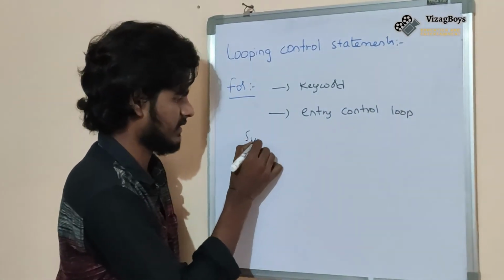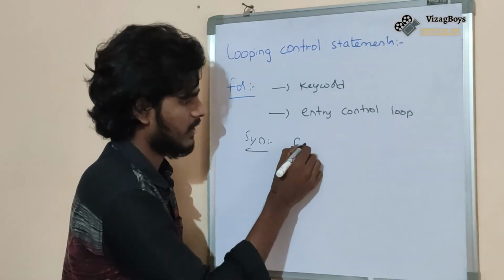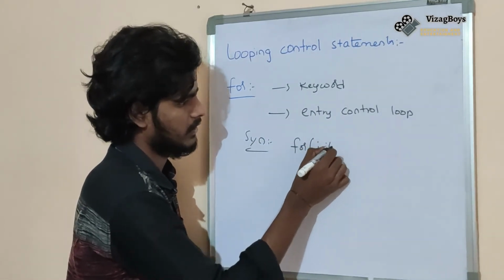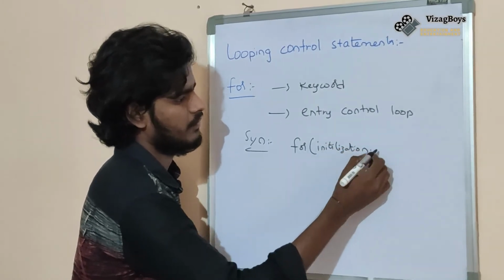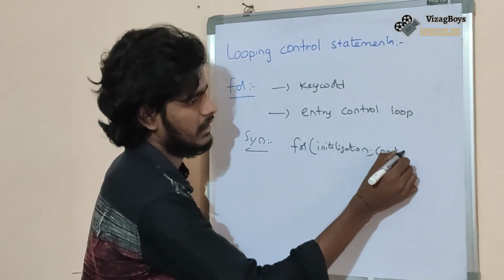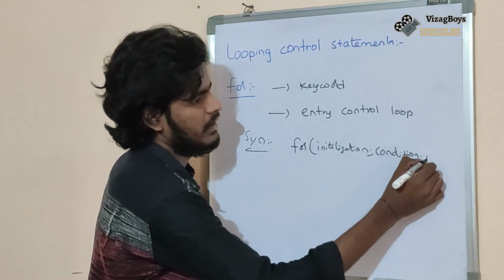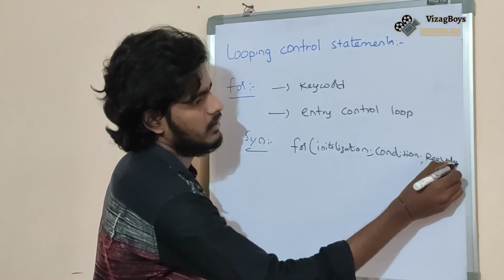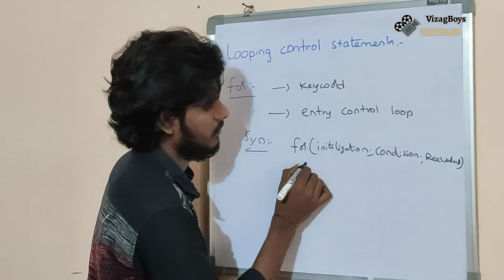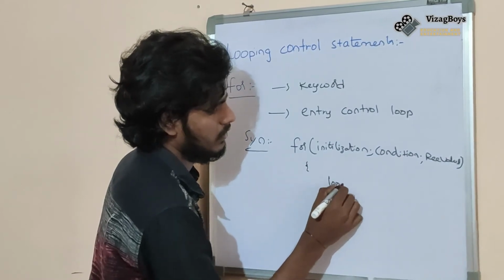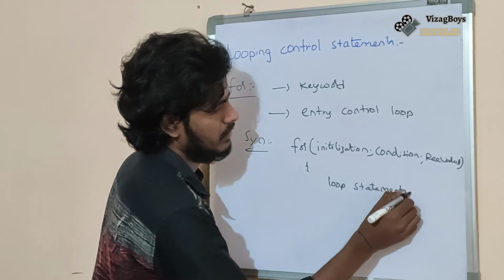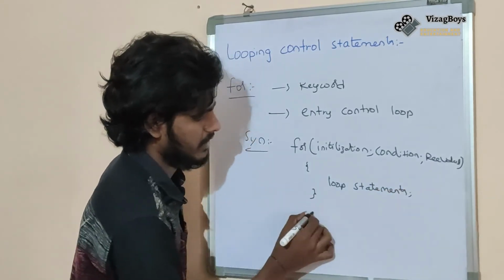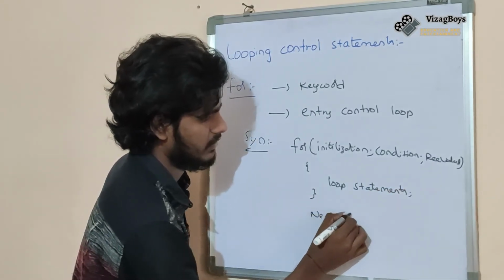What is the syntax? for initialization, condition, revaluation, loop statements, next statements.